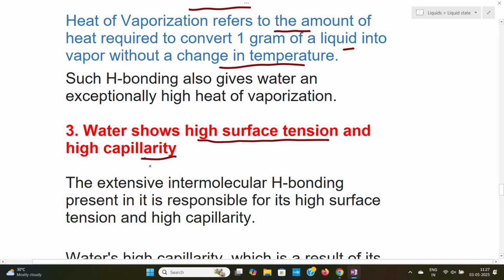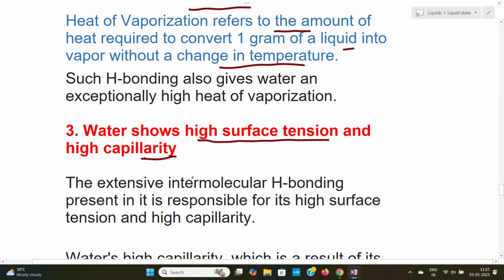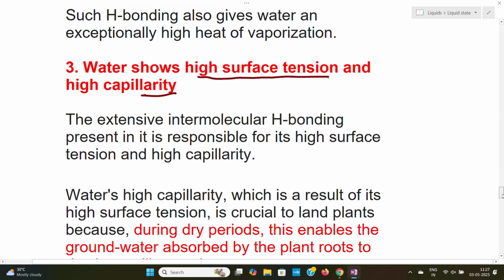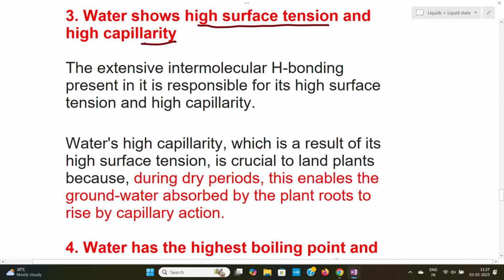Water shows high surface tension and high capillarity. This is due to the intermolecular hydrogen bonding present in water molecules. This high capillarity and surface tension enables the absorption of water by the plant roots by capillary action when there is a dry period. So when there is a dry period, the plant utilizes the ground level water by capillary action.